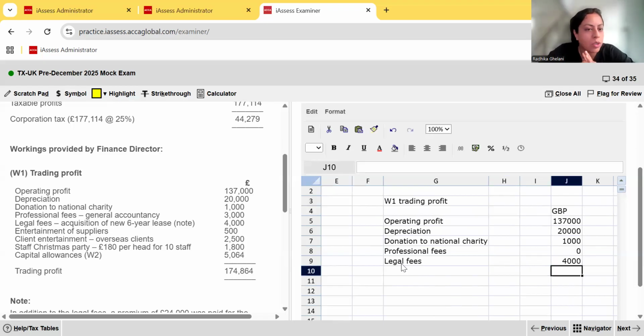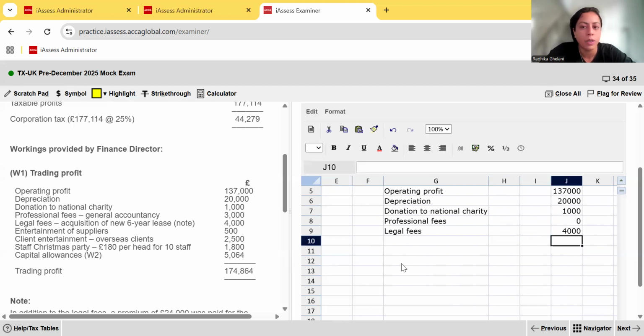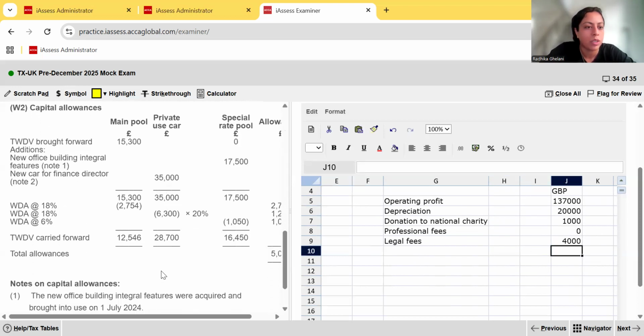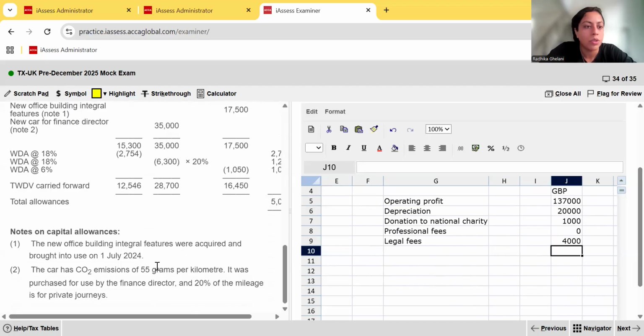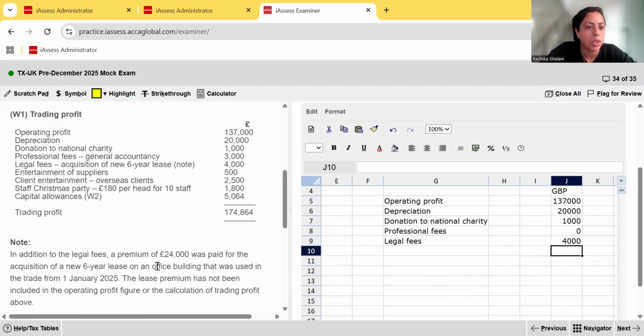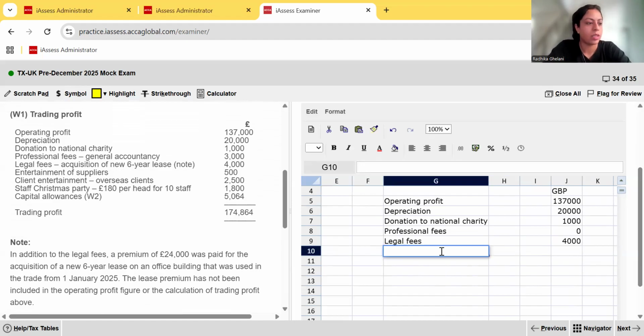But then they directed us to the note where we read that there was a lease premium, which they did not deduct, isn't it? So we're supposed to deduct that lease premium here. That's the note: in addition to the legal fees, there was a premium. So deduction for lease premium.